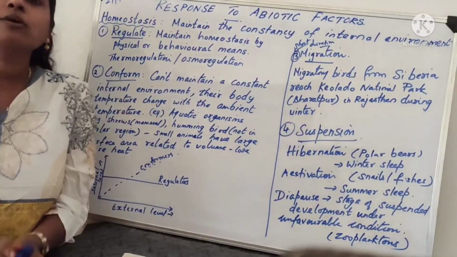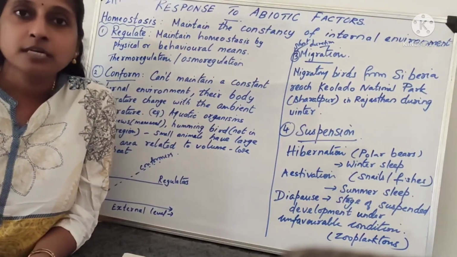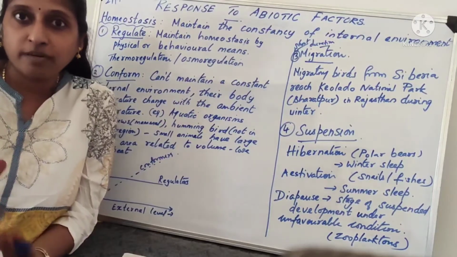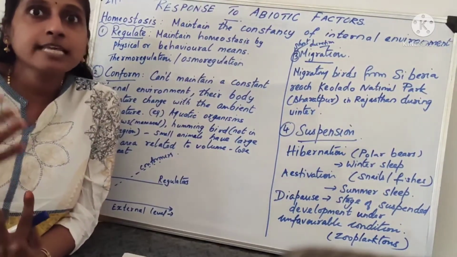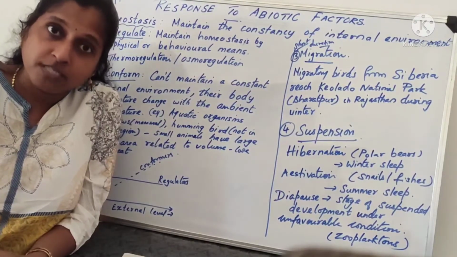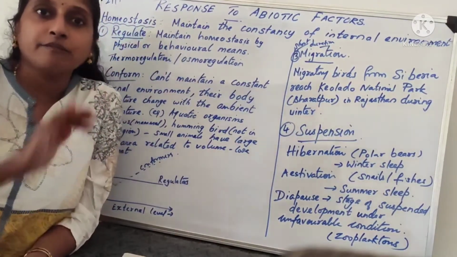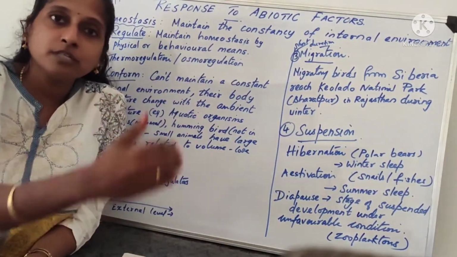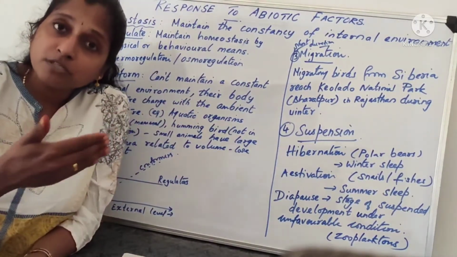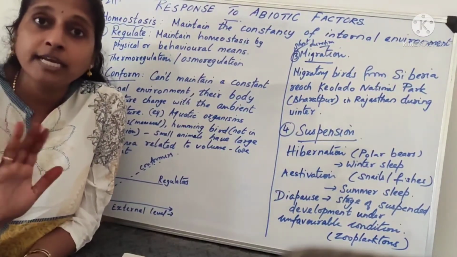Now conform. Conform means what? Like aquatic animals are conformers. Some animals are conformers because they cannot regulate their body temperature, cold-blooded animals. Their body temperature changes according to the external environment. If the external environment becomes hot, their body temperature will also increase. If the external environment temperature comes down, their body temperature will also come down. Means they cannot regulate their body temperature.